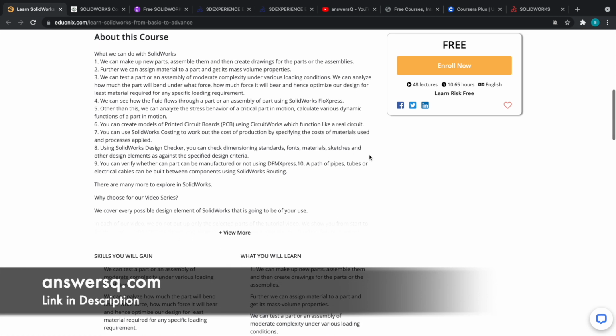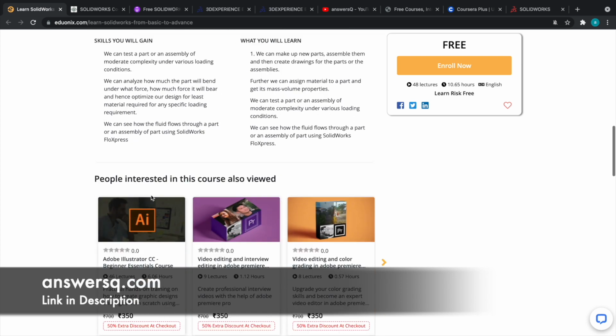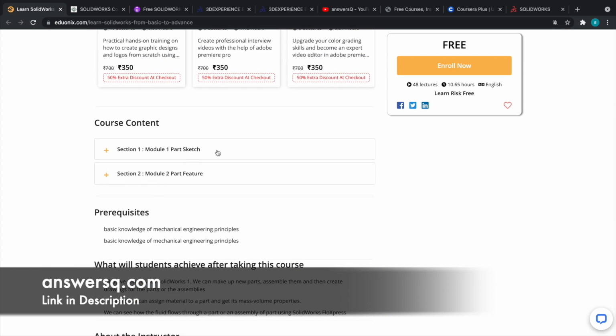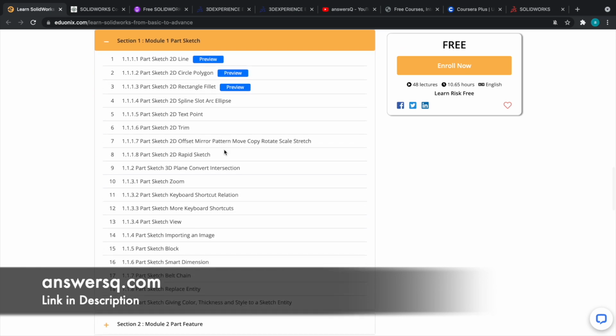And here you can see what are the things that will be covered in this course, like what you will learn, skills you can gain. So if you just scroll down, you can also see the course content. So you have two modules here. Module 1 is part sketch, module 2 is part feature. So if you just click on it, you can see the exact video titles here. These are the videos which you will be watching and learning about SolidWorks.